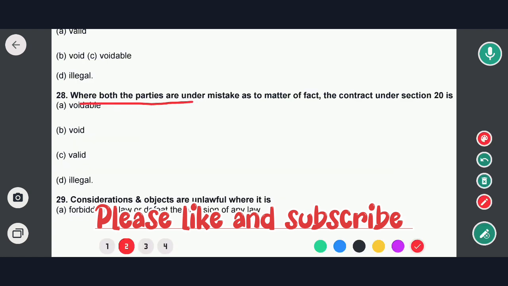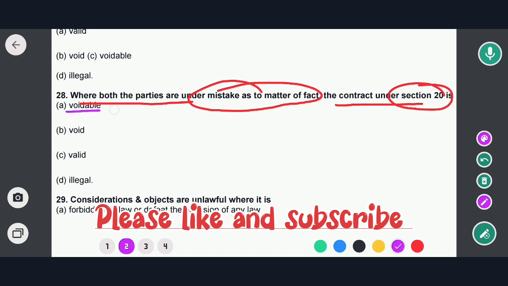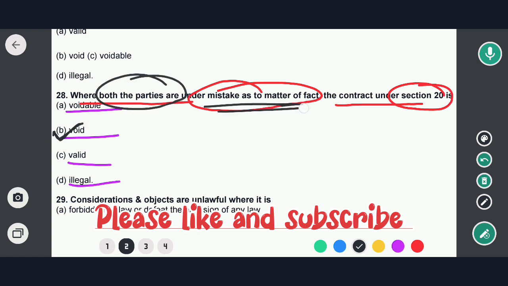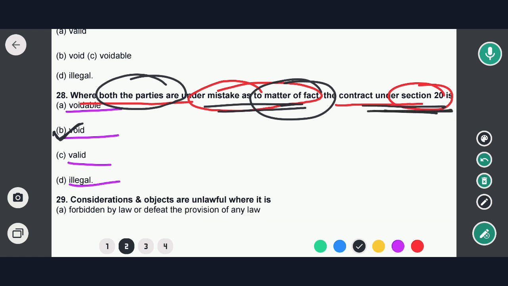Where both the parties are under mistake as to matter of fact, the contract under section 20 is, options are: voidable, void, valid and illegal. So in this case, option B would be the correct answer. That means where both the parties are under a mistake of fact, the contract as per the provision of section 20 of the Indian Contract Act is void. So option B would be the correct answer. Okay, so now the next question.